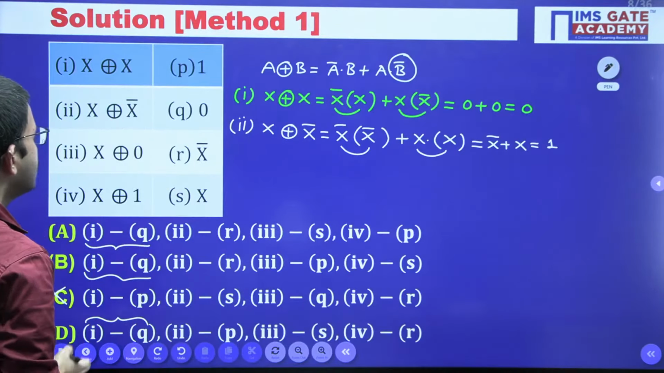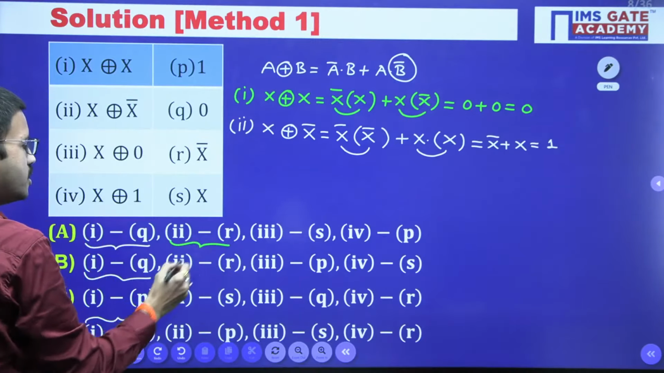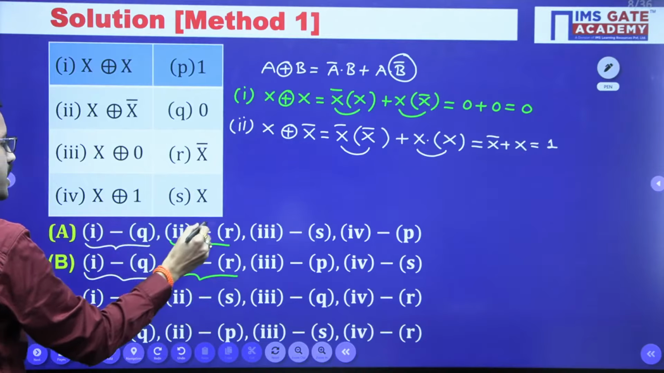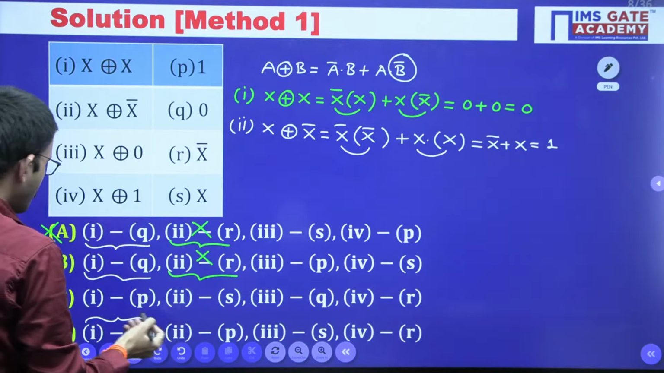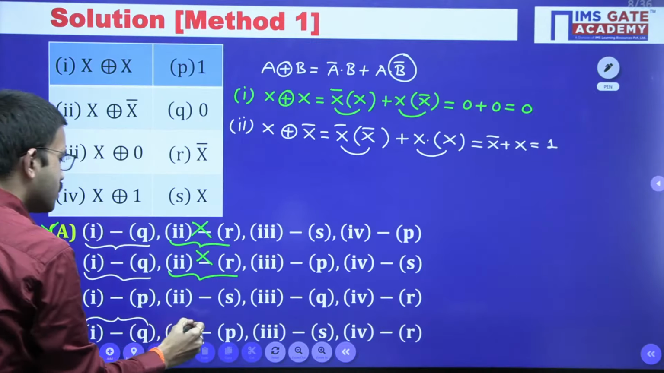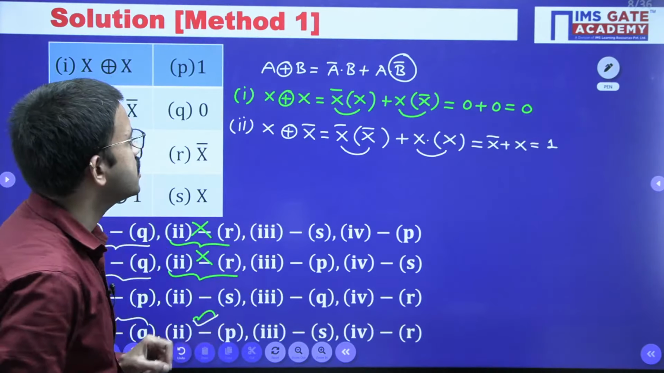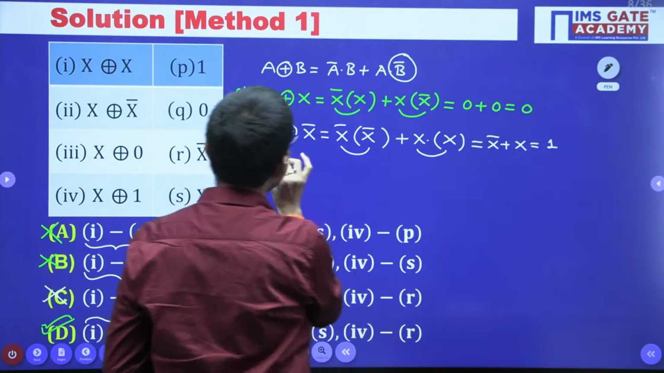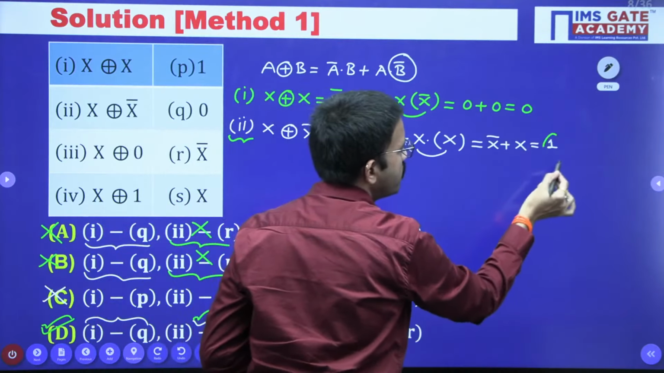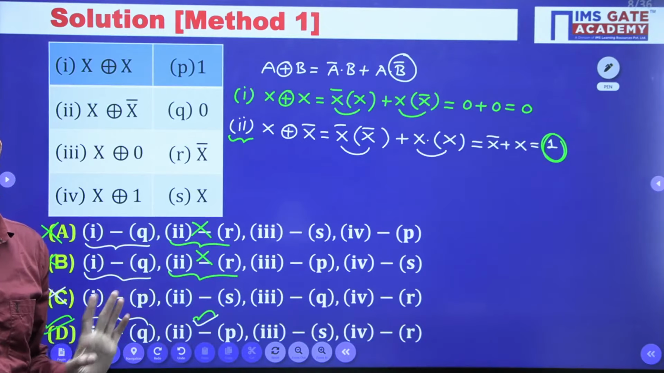Okay, so that means 2 is matching to P, but here 2 is given to R. So option A and option B you can eliminate. Already option C we eliminated. So here option D you are having 2 matches to P. For this question, the moment you have calculated X exclusive or X bar and you are getting 1, with the help of that you can directly choose option D.